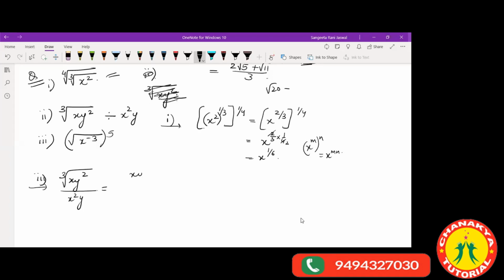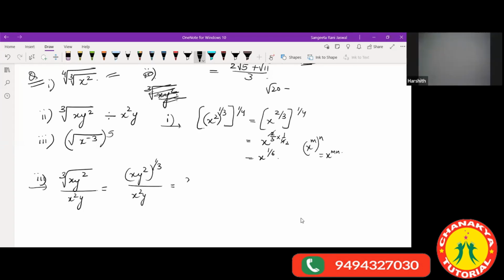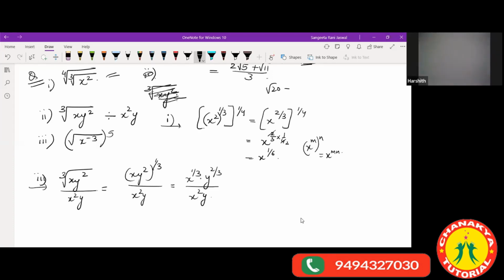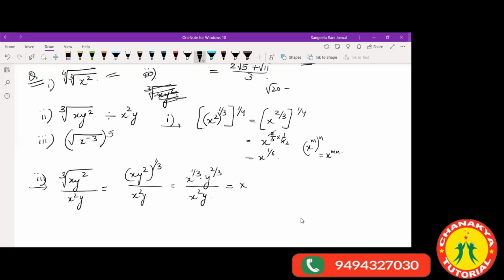So x y square can be written as raised to the power 1 by 3, and x square y is just written like this. Now what else can we do? Now this 1 by 3 power is for x also. Actually, I'm writing those separately, so this can be written like this. And here in the denominator we have 2 into... We can write 2 as 6 by 3 and y as 6 by 3, like that.